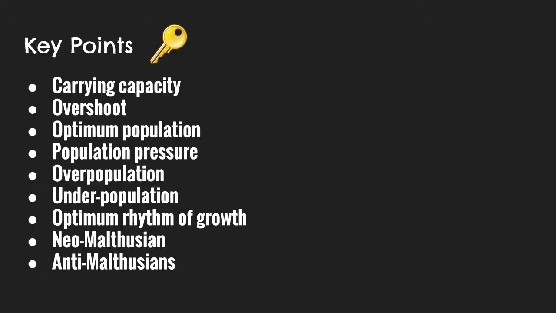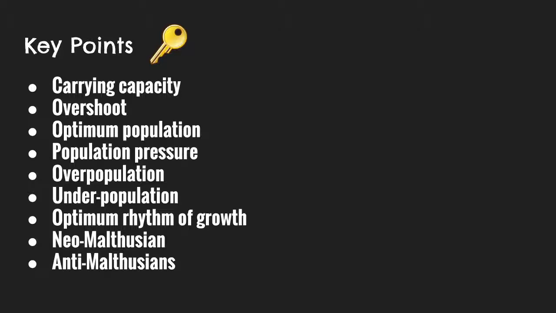Now let's talk about the key points that we're learning about population. The first one that is important is carrying capacity. Carrying capacity is basically the number of people or living organisms that a country can support, while overshoot is when the amount of population is more than the carrying capacity in a country.